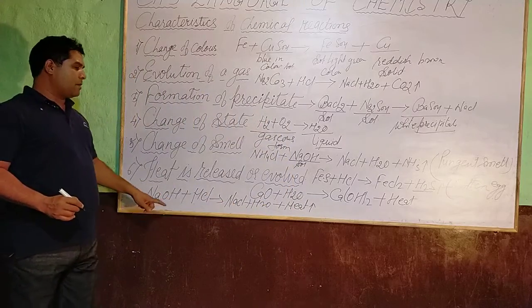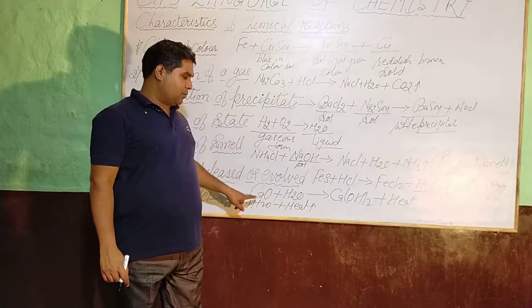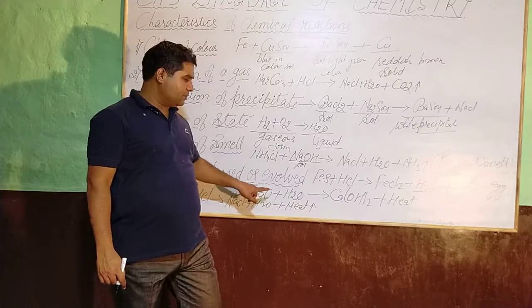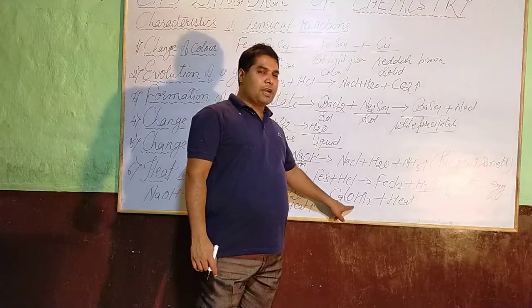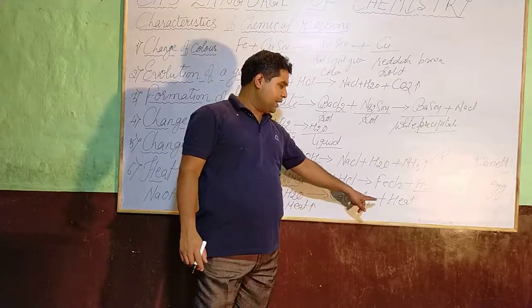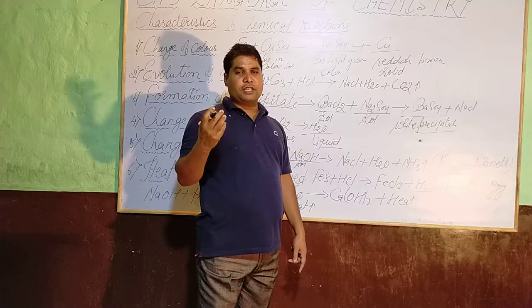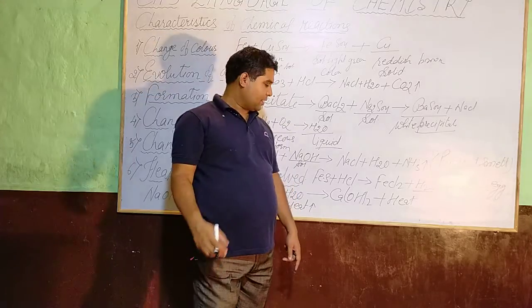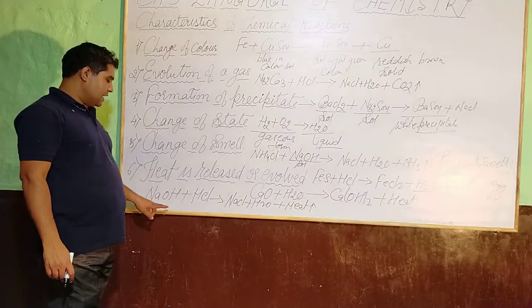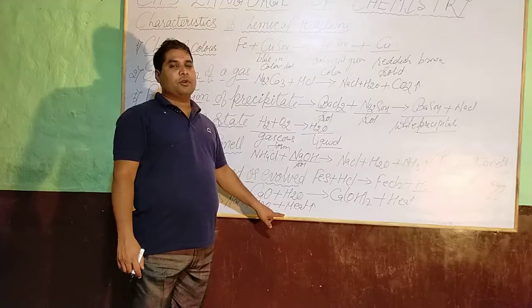So during these two chemical reactions, what do you notice? When water is added to the calcium oxide, calcium hydroxide, a white solution, is formed, and heat is produced during this chemical reaction. Also in the second chemical reaction, what do you see? When hydrochloric acid is added to the sodium hydroxide, heat is produced.